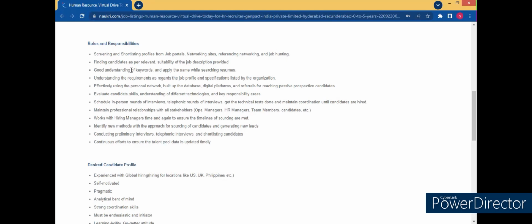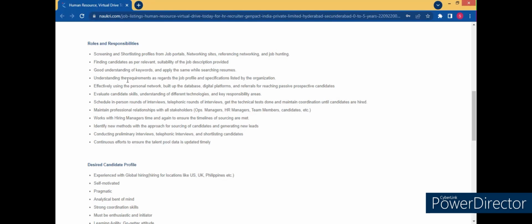Regarding keywords, I have shown you in the Times Job training what the keywords are, how to search them, and how to find keywords to search in the job portals, where they are present. Keywords are usually present in the JD or at the bottom of the JD. Suppose you take any particular job role and you don't know the keywords, then you can search the same job role on different job sites and pick up the different keywords from it. This point you can mention in your resume. I will show you that.